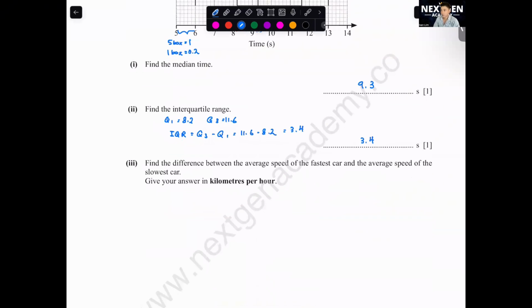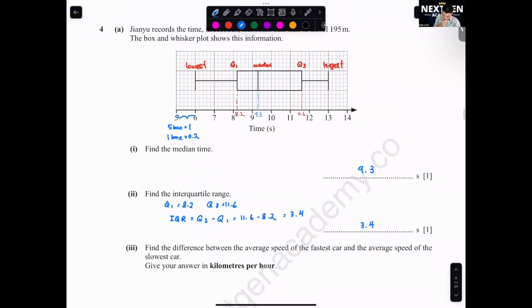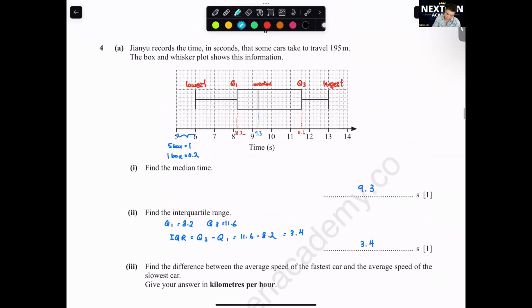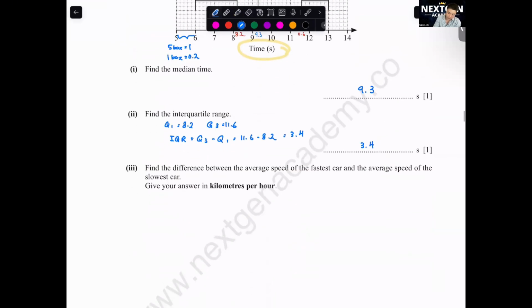Number 3, find the difference between the average speed of the fastest car and the average speed of the slowest car. Give your answer in kilometers per hour. Okay, first of all, look at the unit that they gave you. The unit that they gave us is 195 meter, and the time here is in seconds. So it's meter per second. How do we do this conversion, meter per second to kilometer per hour? We don't have to memorize a specific value. Just do basic conversion. Meter to km, you divide by 1000. Second to hour, you divide by 60, then divide by 60. Okay, so just use this unit here.